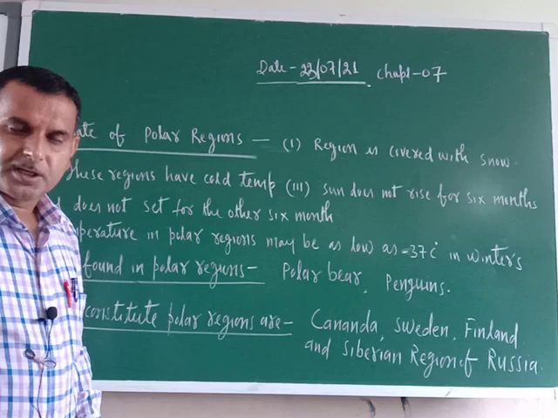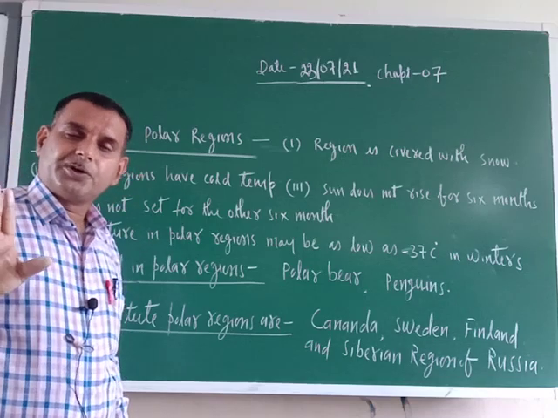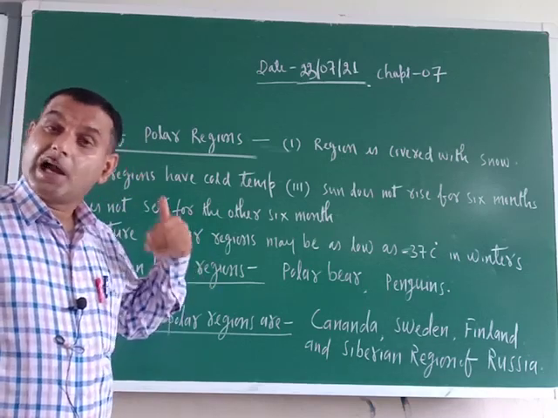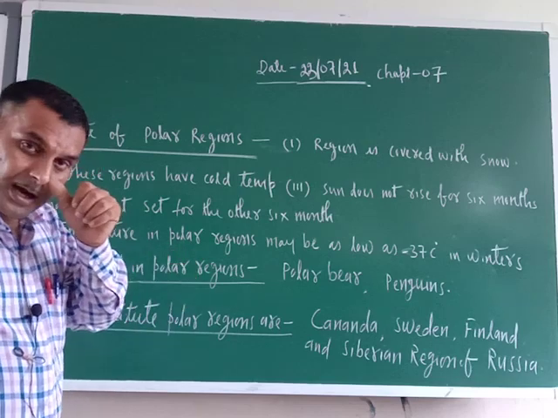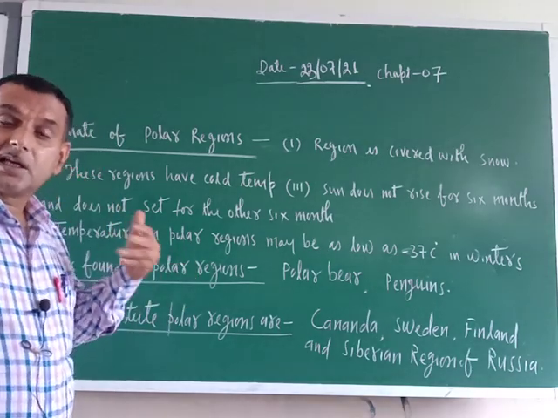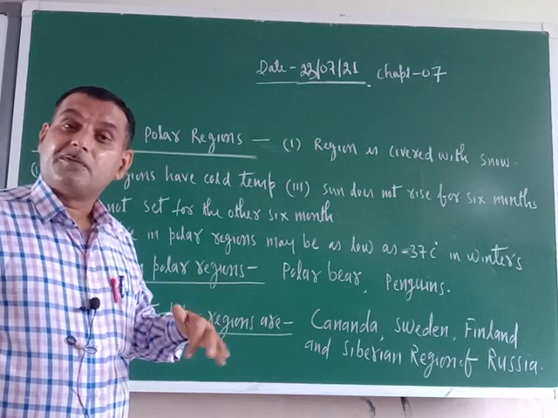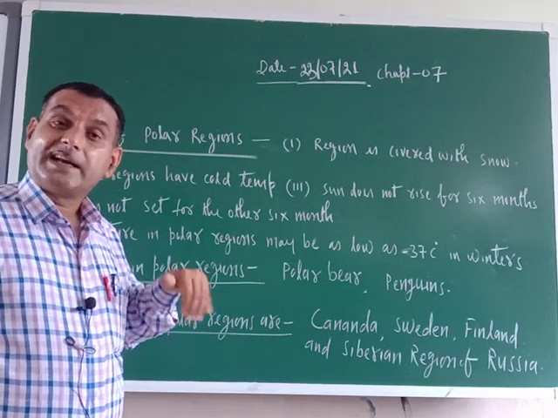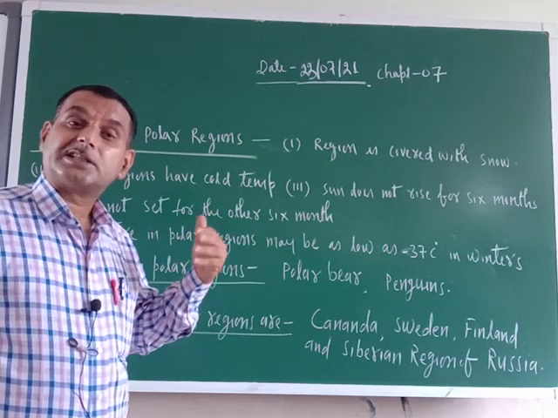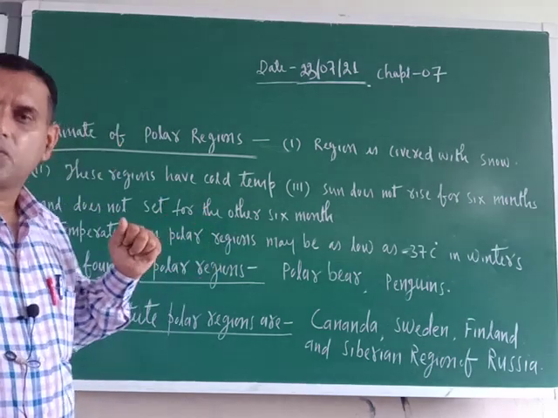In yesterday's video, I talked about adaptation also. So, what is adaptation? Adaptation is nothing but body features which an animal developed to get adjusted with the nearby surroundings.